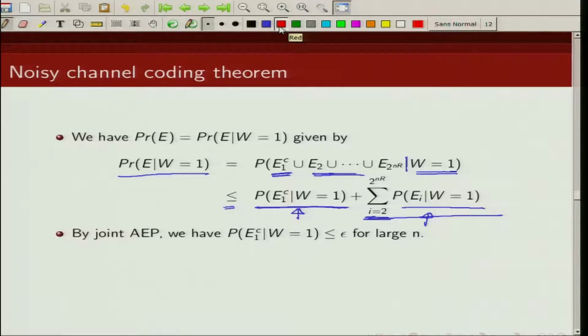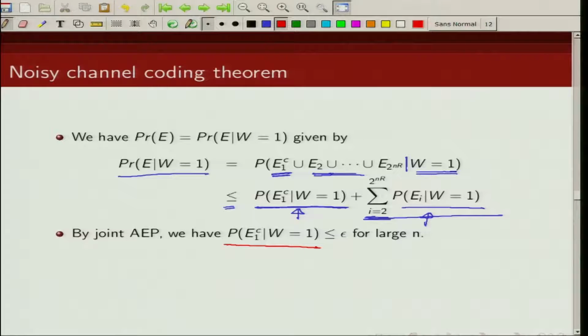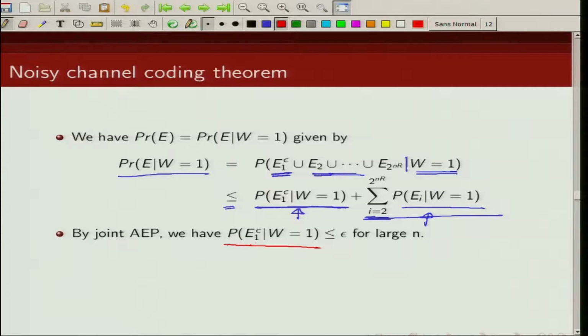Now from the property of joint AEP, we know that if n is very large, then x^n(1) and y^n are likely to be jointly typical. We have shown the property of jointly typical sequences, that the probability that x^n(1) and y^n belong to the jointly typical set goes to 1 as n goes to infinity. So the probability that event E1 complement happens given that W is 1 is going to be very, very small, it is less than epsilon.